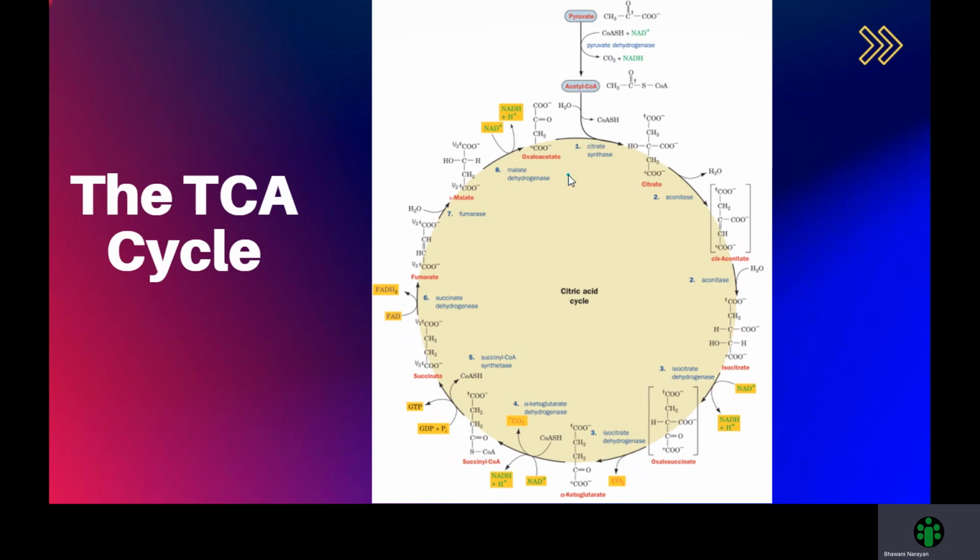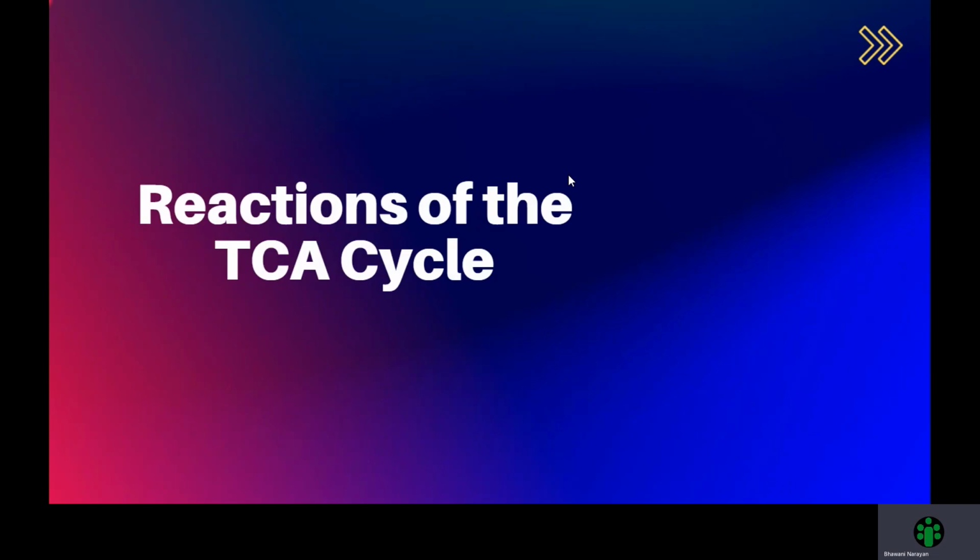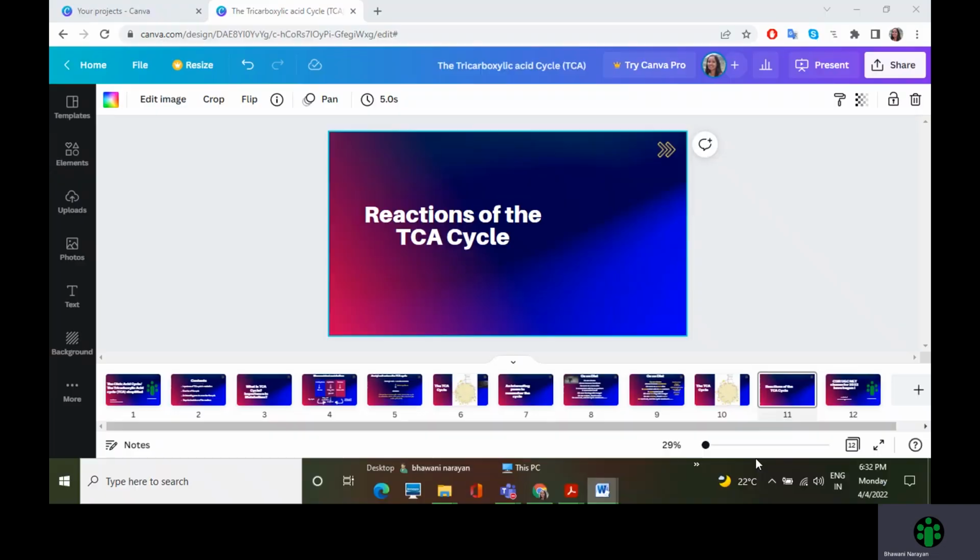Wow, that's pretty easy now. Let us now look at a little more detail. We will look at the reactions of the TCA cycle.